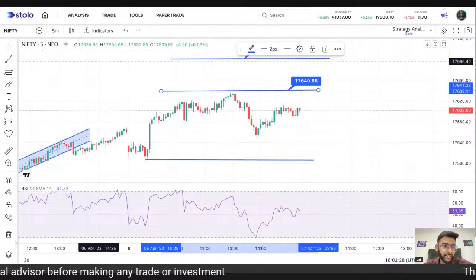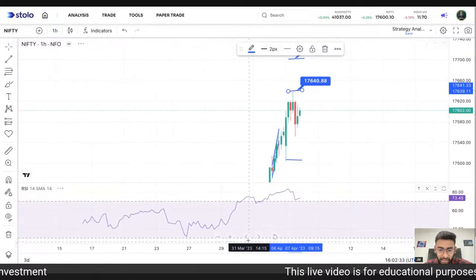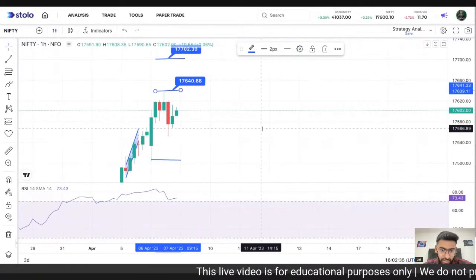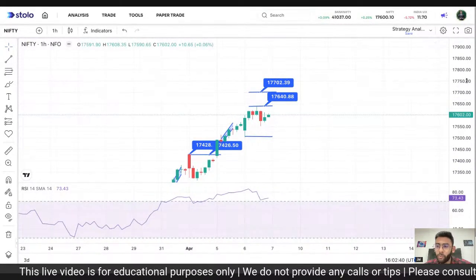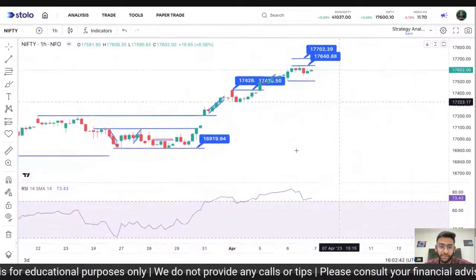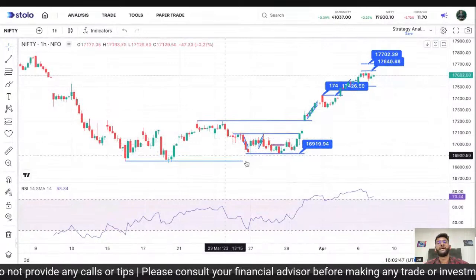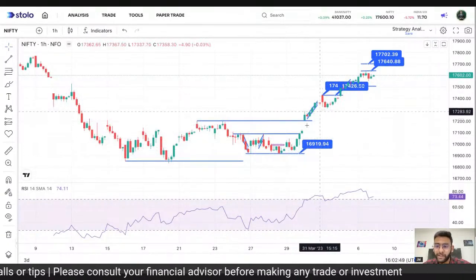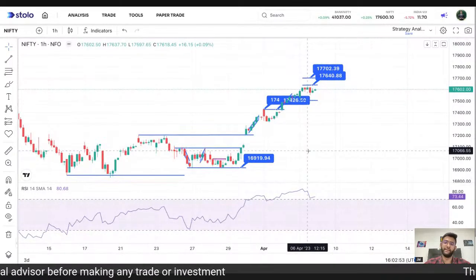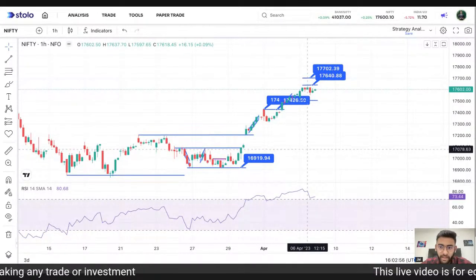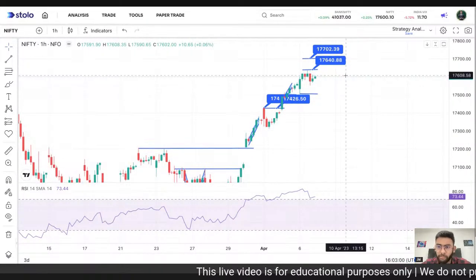But if we look at it overall, let's just look at the 1 hour time frame here. I'll open it a little more. We can see that Nifty is still in a very bullish mode, right? Since our analysis of the sideways market here, and looking at the market movement here, we see it is in a very bullish manner still. So I'm still bullish on Nifty, and not sure about the 1 p.m. downfall.